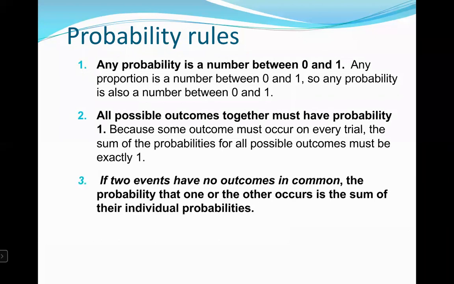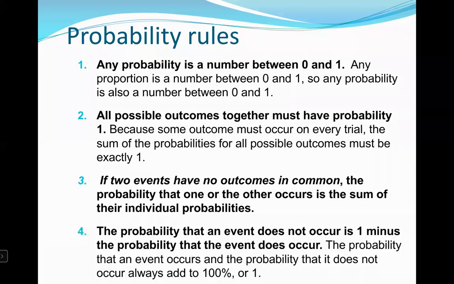If two events have no outcomes in common, the probability of one or the other occurs is the sum of their individual probabilities. The probability that an event does not occur is 1 minus the probability that the event does occur. The probability that an event occurs and the probability that it does not occur always add to 100% or 1.